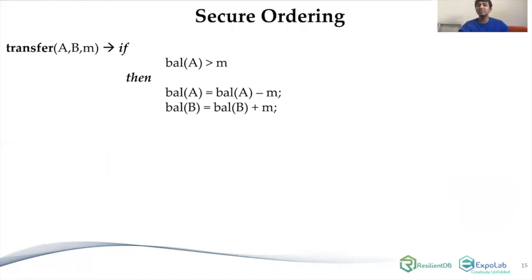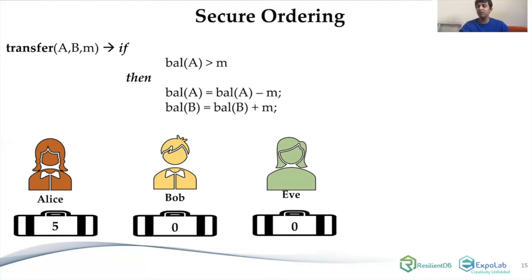The first challenge we'll see is secure ordering. Why does it matter? Why do we need to have ordering of all the requests securely? For that, we'll take a simple smart contract, which transfers A, B, M: if the balance of A is greater than M, then we add M to B's balance and subtract M from A's balance. We'll have three players, Alice, Bob, and Eve. Initially, they start with a balance of 500.